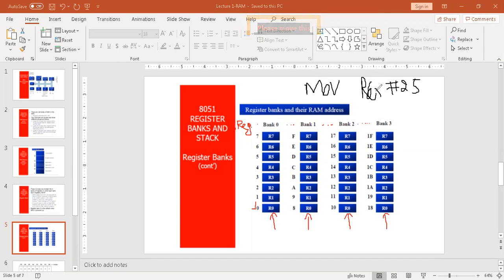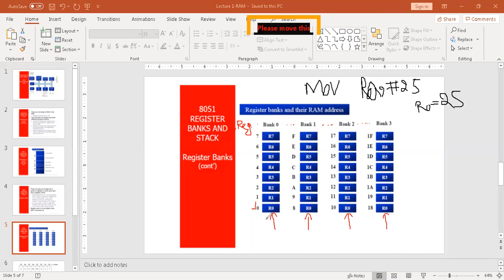Here the destination register is R0. It means copy a value of 25 in register R0. Mathematically, this will be represented as R0 equal to 25. It means now I am assigning 25 to R0. In assembly, we write it like MOV R0, #25.